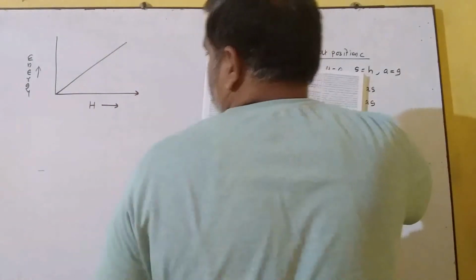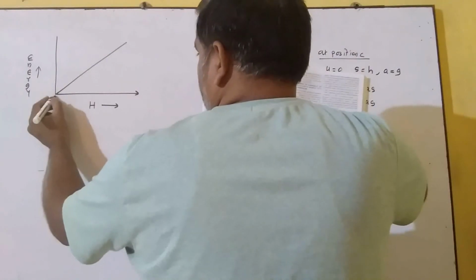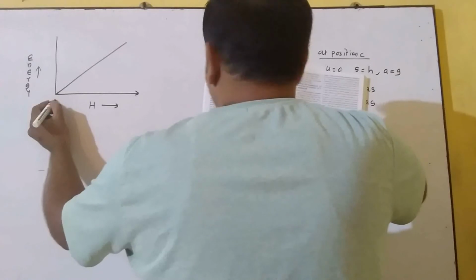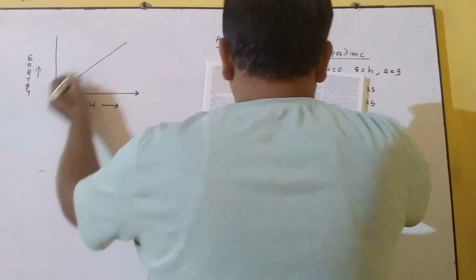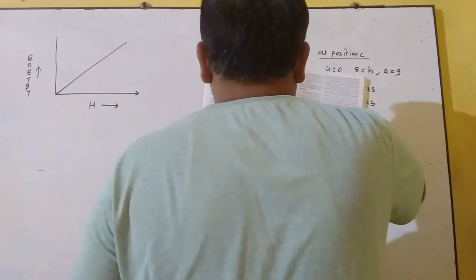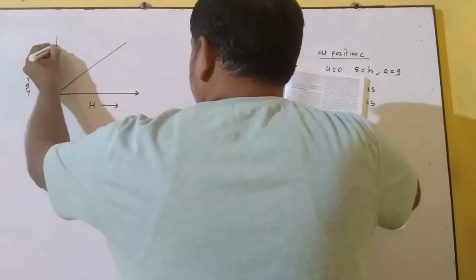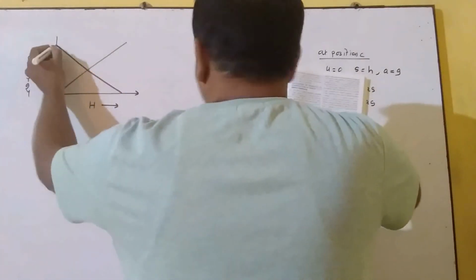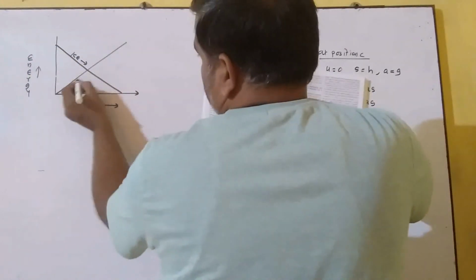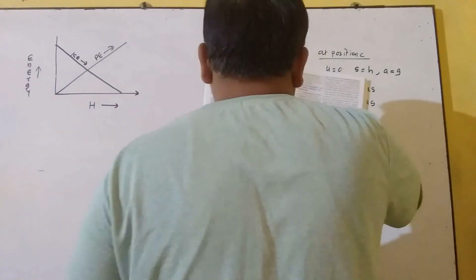So this graph shows that when the body is at height 0, the potential energy starts increasing when it goes up, and the kinetic energy decreases. So this shows the kinetic energy graph and this shows the potential energy graph. This you keep in mind.